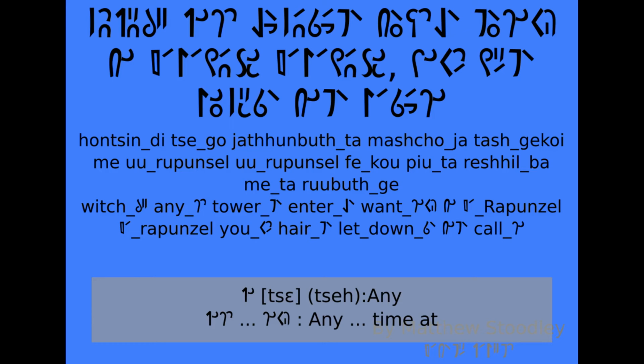That ba is an imperative on the verb. It's a soft imperative, not a command so much as a polite request. Tse means any. So if we have tsego, something in the middle, go koi, that means any, whenever this thing happens or whatever, time at. Ja is in order to. So it's a verb ending and means in order to.